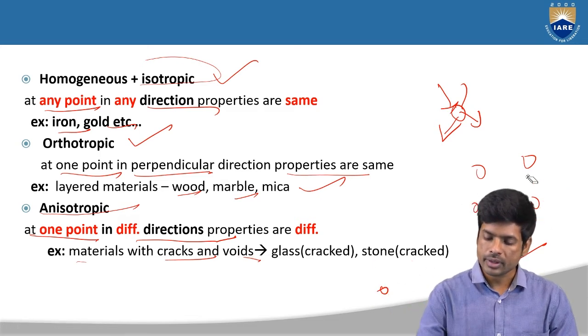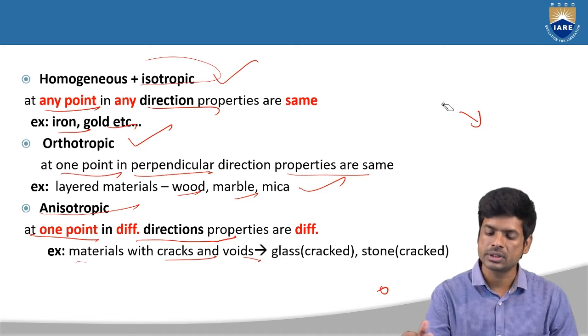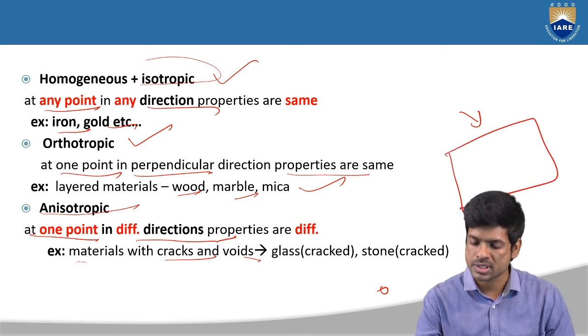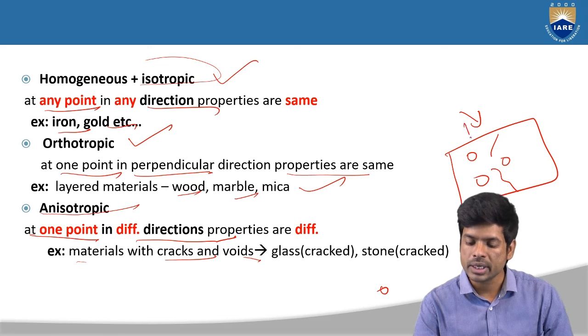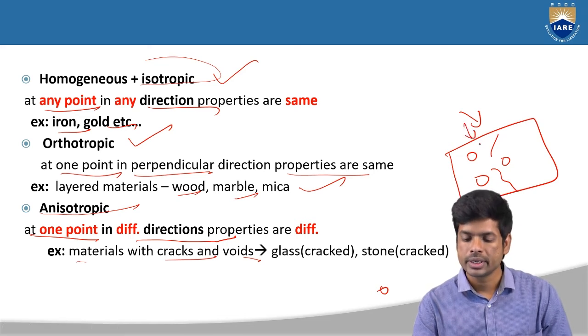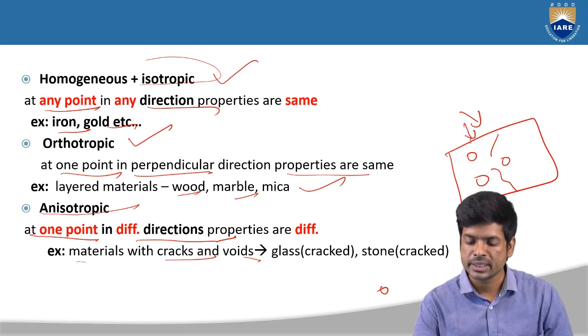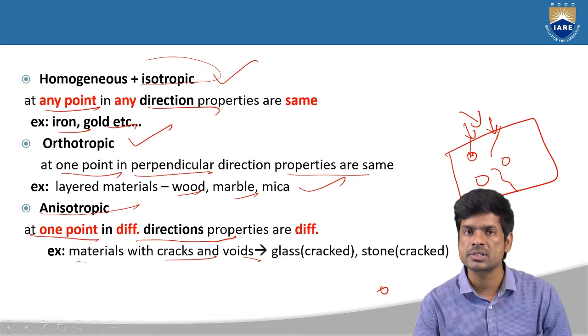Suppose you have a material with voids, suppose this is your material and these are the voids present in the material, and here I have some cracks also like this. When you apply these forces, if you have voids, it can take this load up to some loads, but if you apply the loads in this particular cracked area, then what is happening?